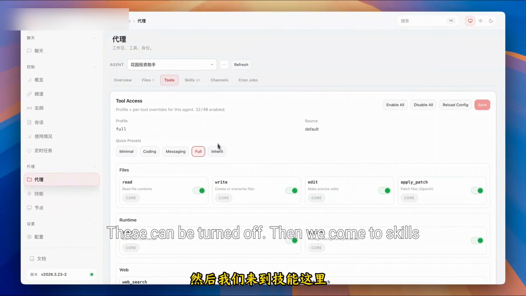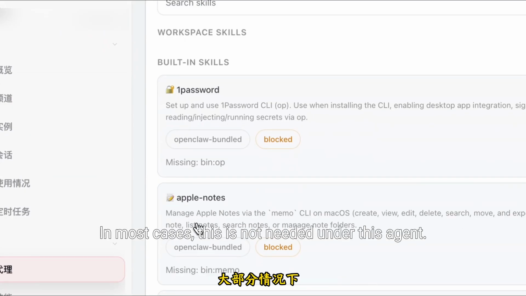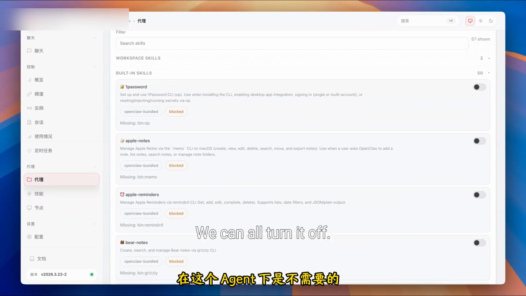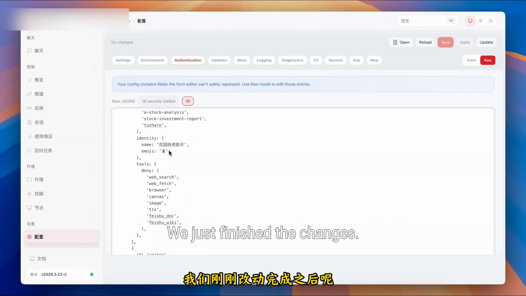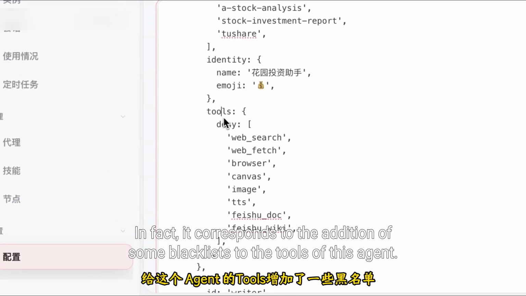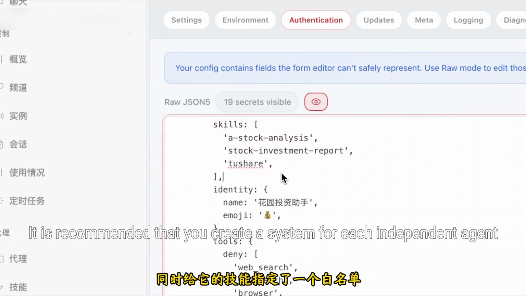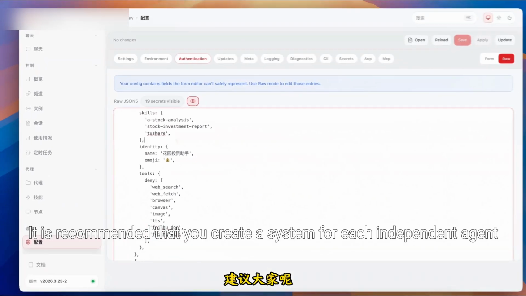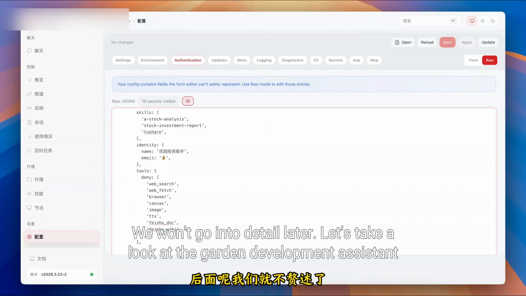Then we come to skills. In fact, OpenClaw bundles a lot of skills by default. In most cases, these are not needed under this agent. We can all turn them off. Finally, let's take a look at the configuration of this agent. The changes we just finished actually correspond to the addition of some blacklists to the tools of this agent, and at the same time giving it a skills whitelist. It is recommended that you create such a blacklist and whitelist system for each independent agent. We won't go into detail later.